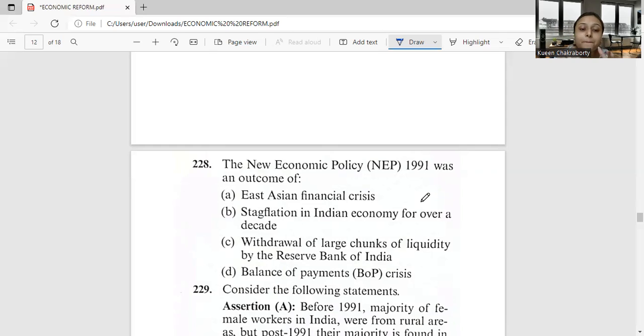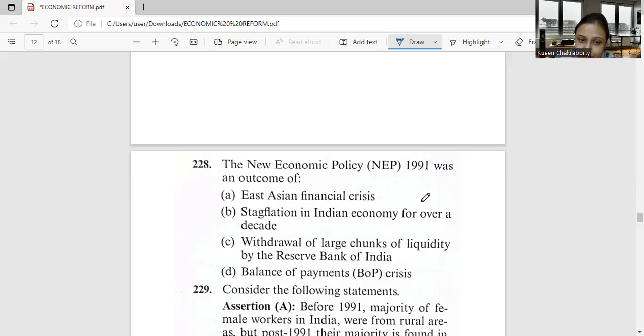Okay. See, a BOP crisis is a situation when the foreign exchange that a nation has is not enough to finance the external account deficit. Therefore, a balance of payment crisis was looming, to avert which India resorted to the help of the World Bank and IMF. These institutions provided help with conditions. In the light of these conditions, the new economic policy or NEP of 1991 was announced.